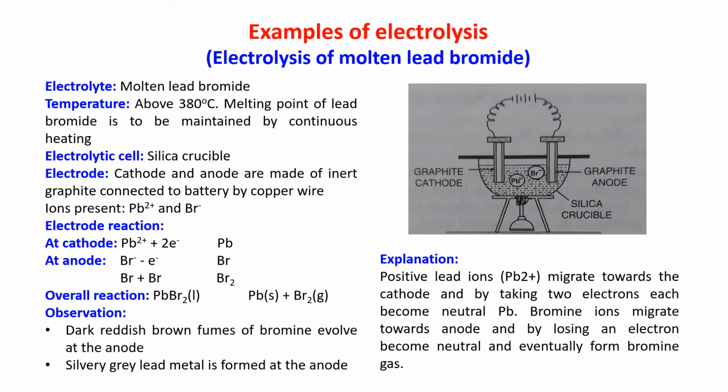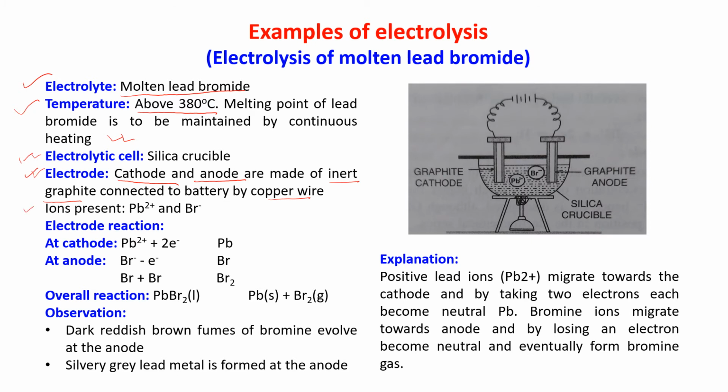Now, this is an example: electrolysis of lead bromide. For that, we take the electrolyte molten lead bromide. The temperature is above 380 degrees centigrade, the melting point of lead bromide, to be maintained by continuous heating. The electrolytic cell is a silica crucible. For the electrodes, we are using graphite rod as both cathode and anode. We are using inert graphite, connected to the battery by copper wire.